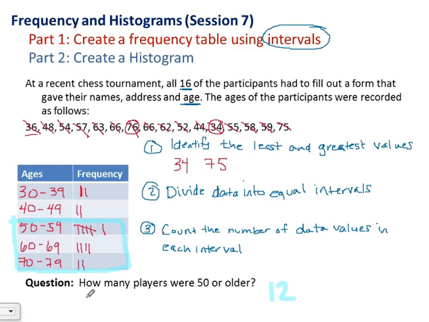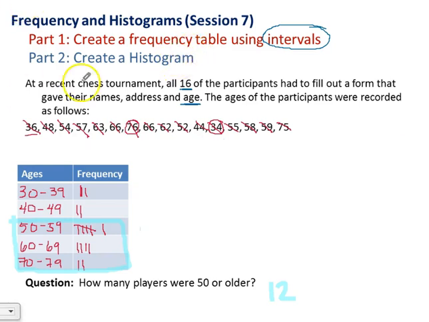So from a frequency table, we can now create a histogram. I'm going to create a histogram on this same slide, but I'm going to cover up this information right here. So if you're not done taking notes and you want to take down the steps to create your frequency table, go ahead and click pause so that you can copy these steps down now, because I'm going to cover them up.